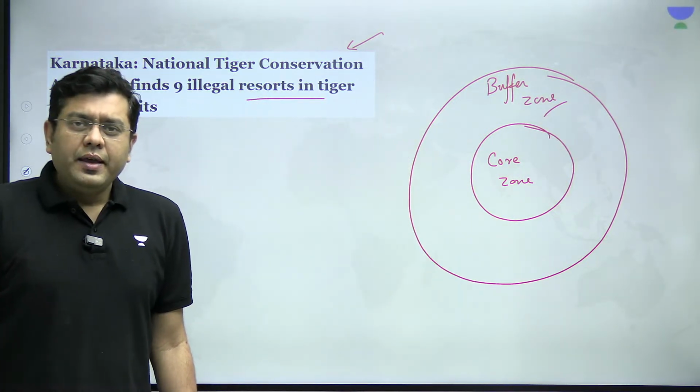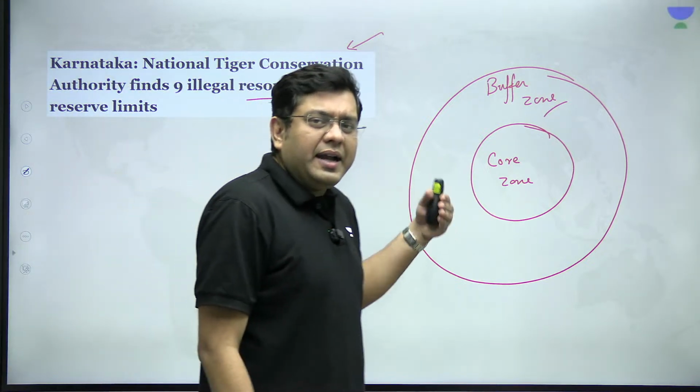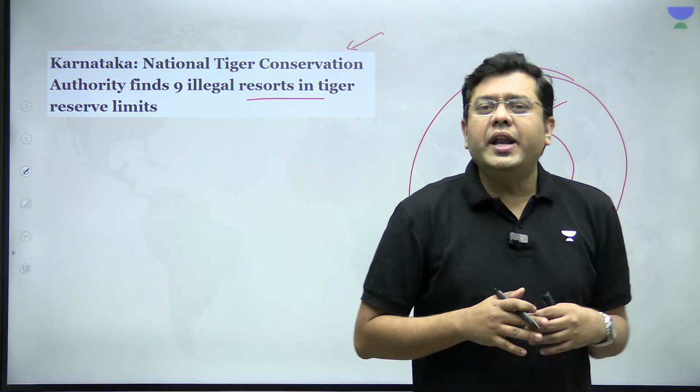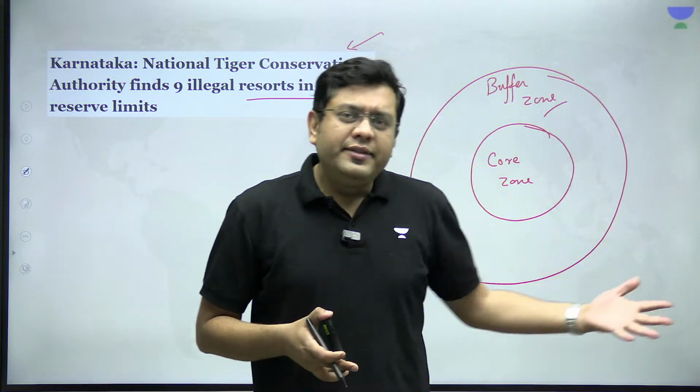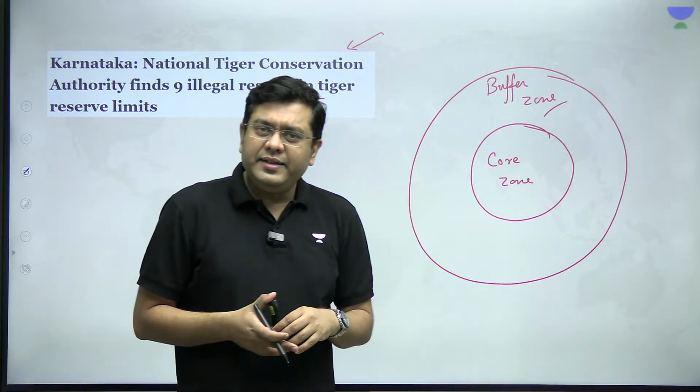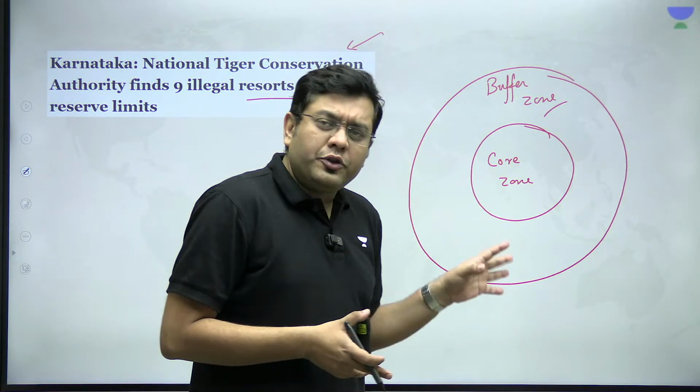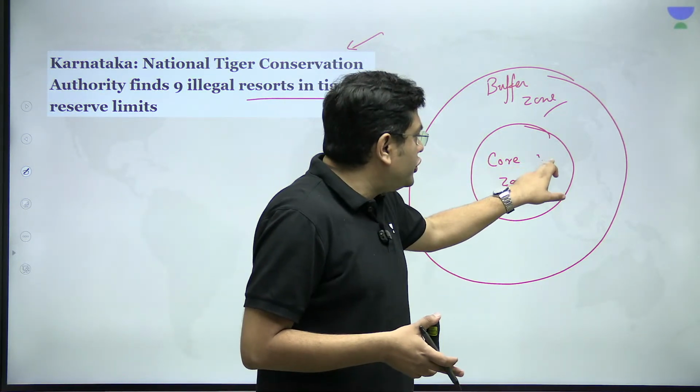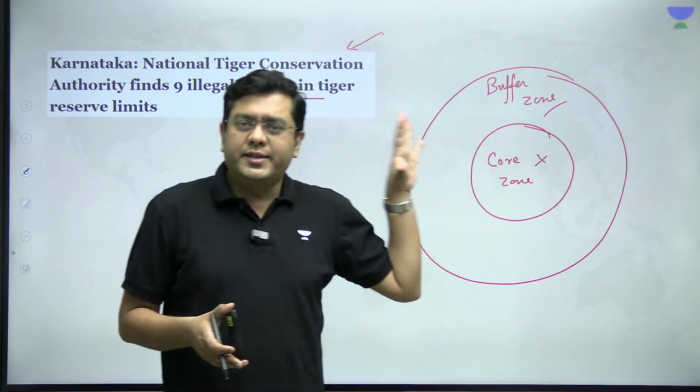Now, as per the guidelines of the Wildlife Protection Act 1972, which was subsequently amended in 2006 to provide teeth to the NTCA as well, the core zone should be absolutely undisturbed.